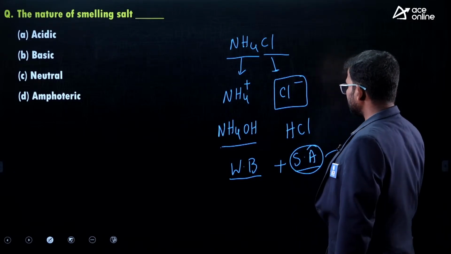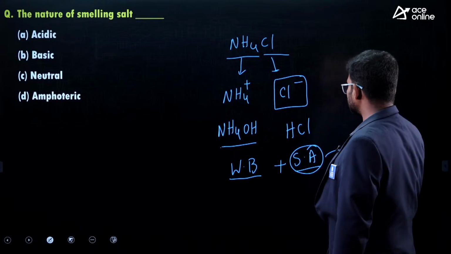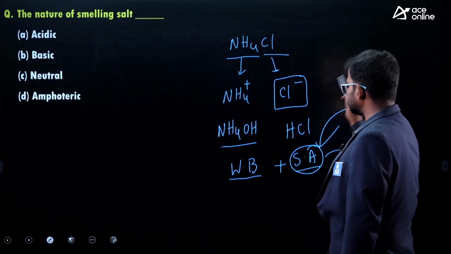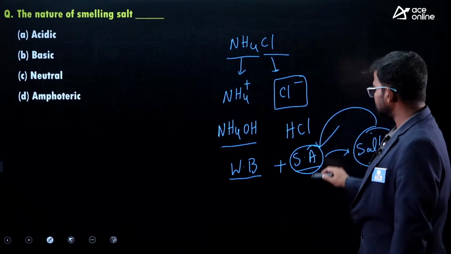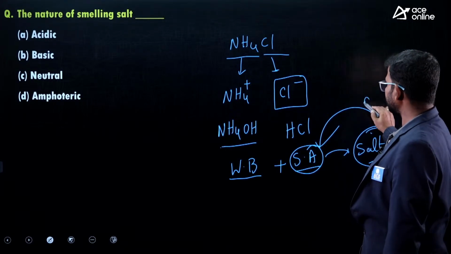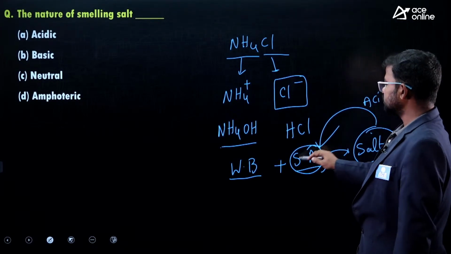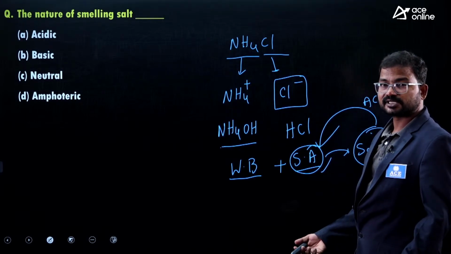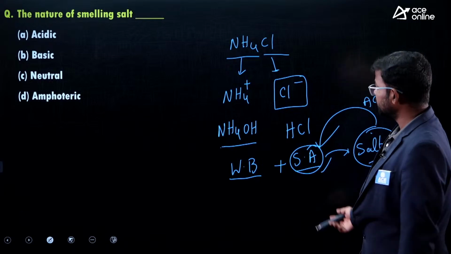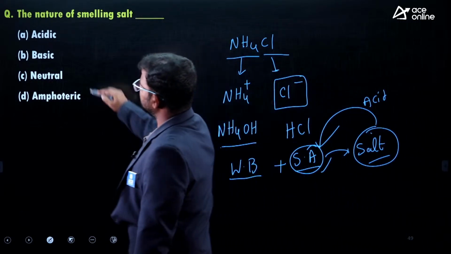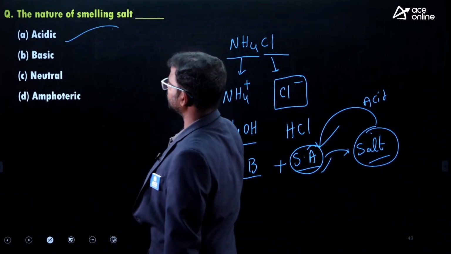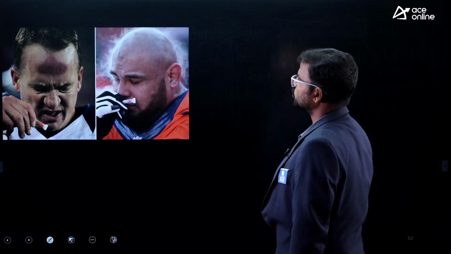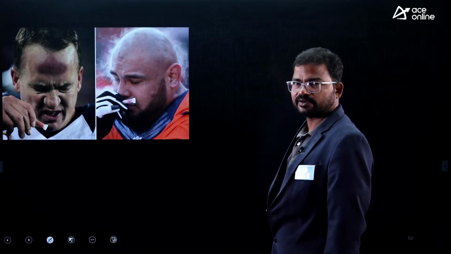So when an acid reacts with a base, we get the salt, and the nature of the salt is acidic. Why? Because the acid is the stronger one. Suppose we had a stronger base, then the nature of the salt would be basic. So the correct answer is acidic, option A. This is smelling salt. Mostly in narcotic analysis also these derivatives are used.